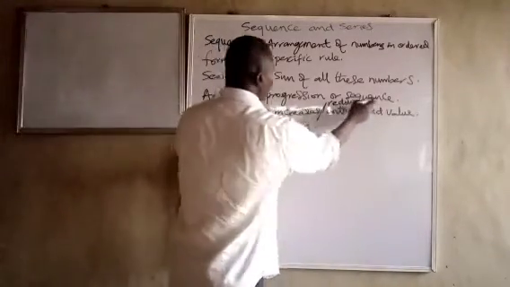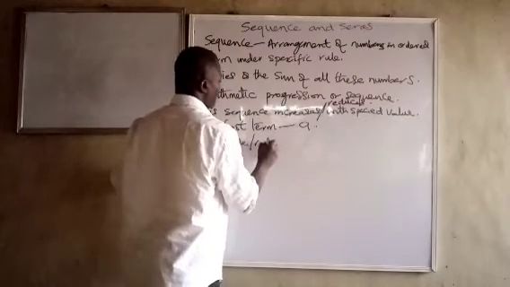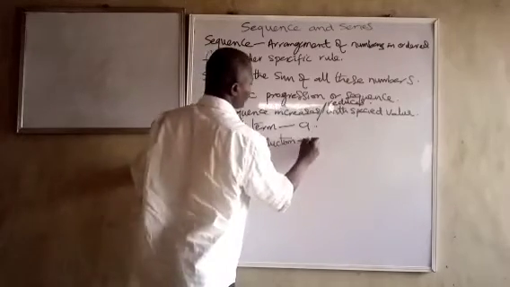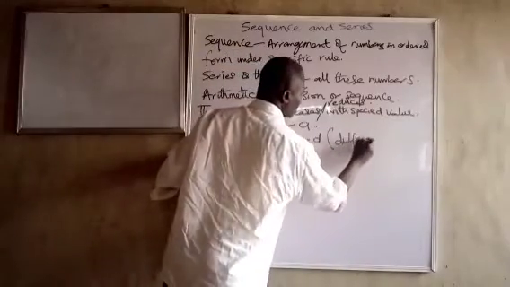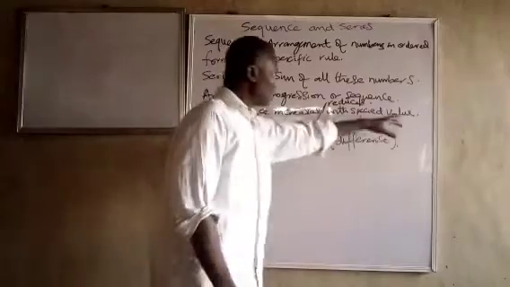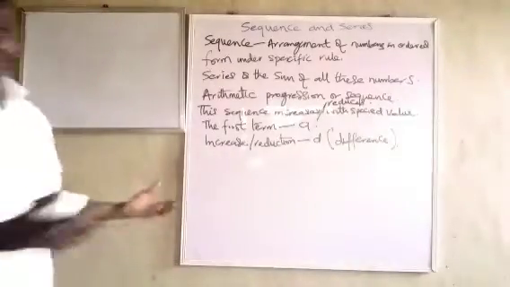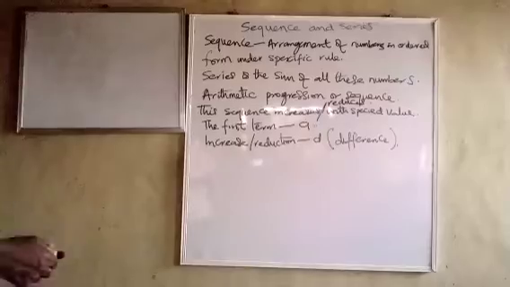This increment or reduction, we use D and we call it the common difference. So the right way to put it is that the sequence differs with a specific value.